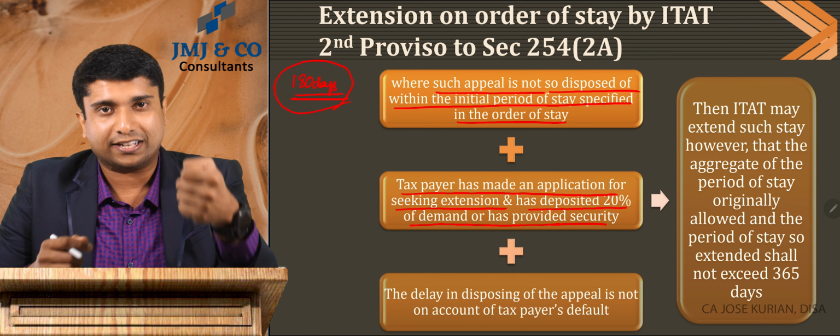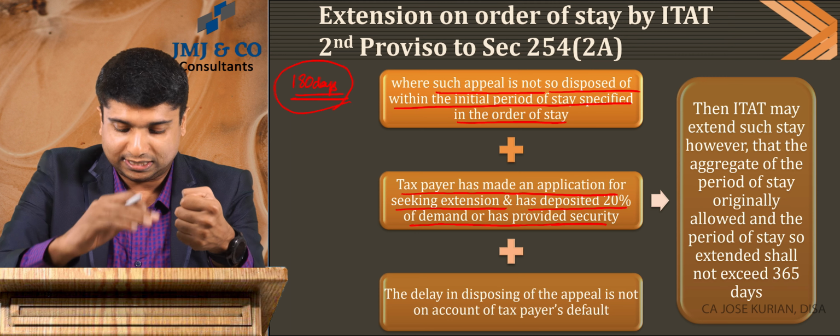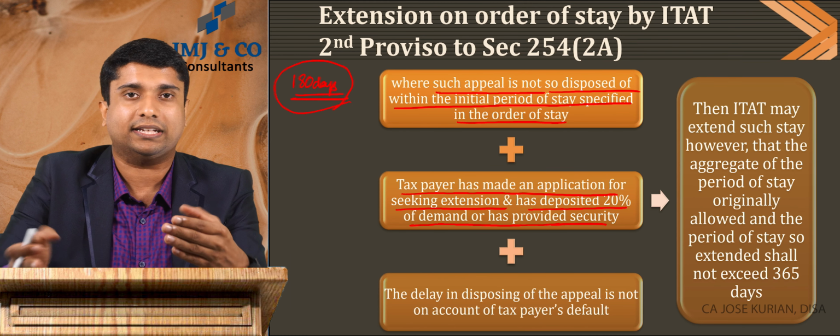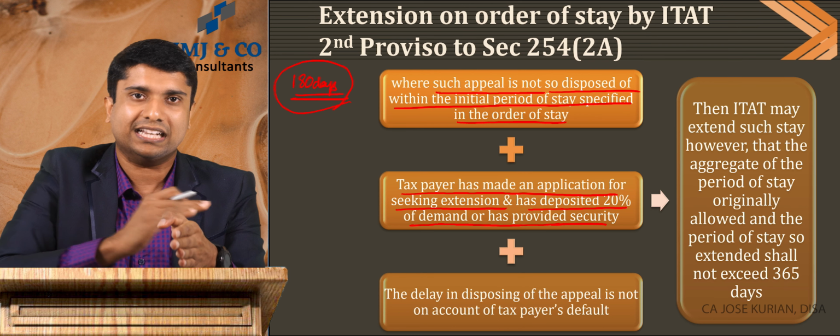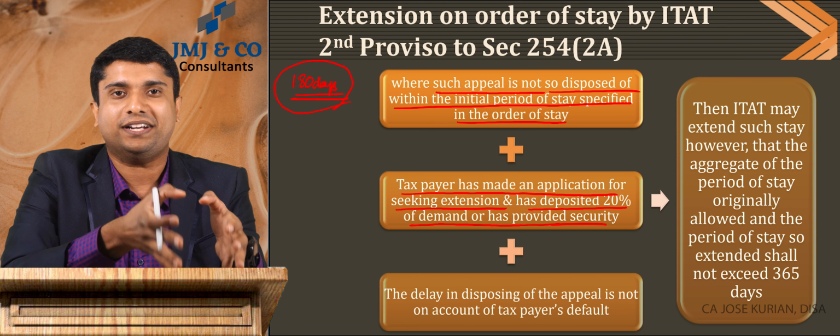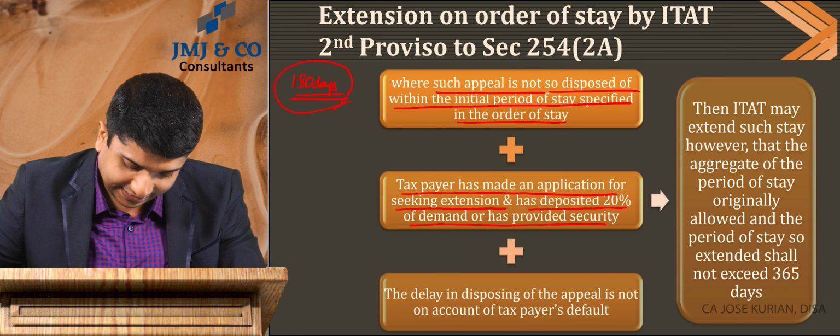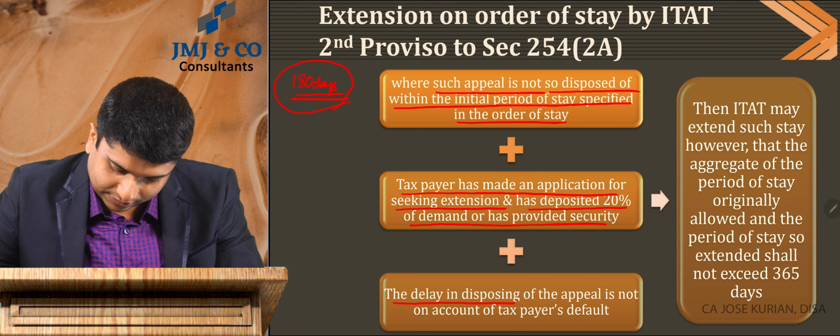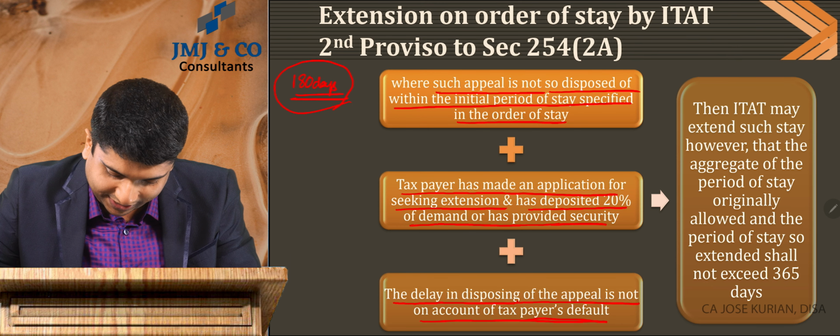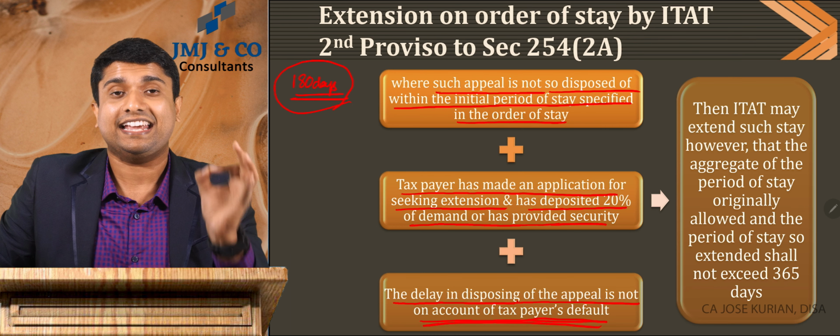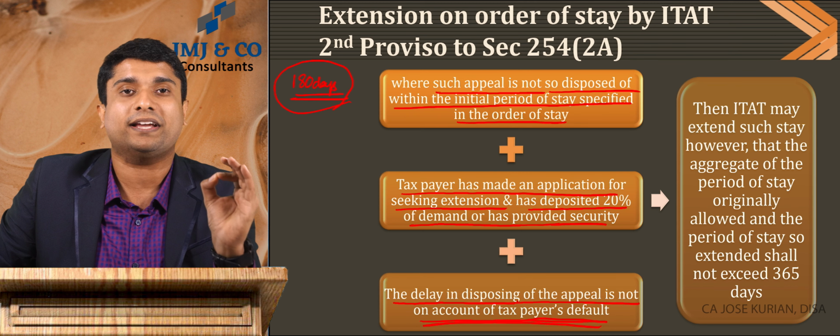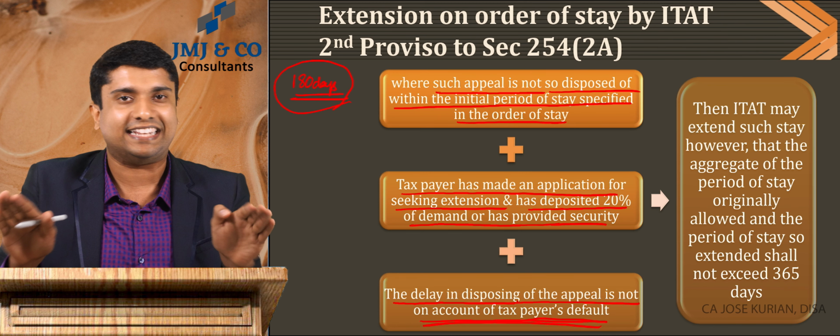So he has to apply for extension. At the time of extension, he has already deposited 20% of the demand or has provided the security. It is not an additional 20. It is the initial 20 itself. So the act is making sure that the assessee has deposited 20% of the initial amount. Again, the delay in disposing of the appeal should not be on account of the taxpayer's default. If the delay in disposing of the appeal within 180 days is on account of any default made by the assessee, then he will not get any extension.